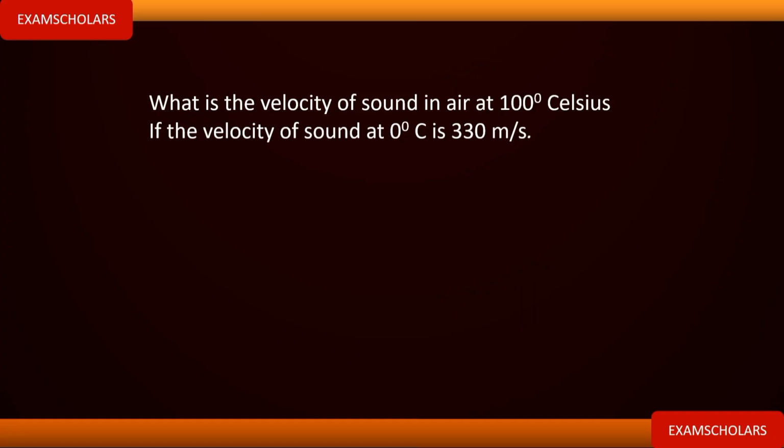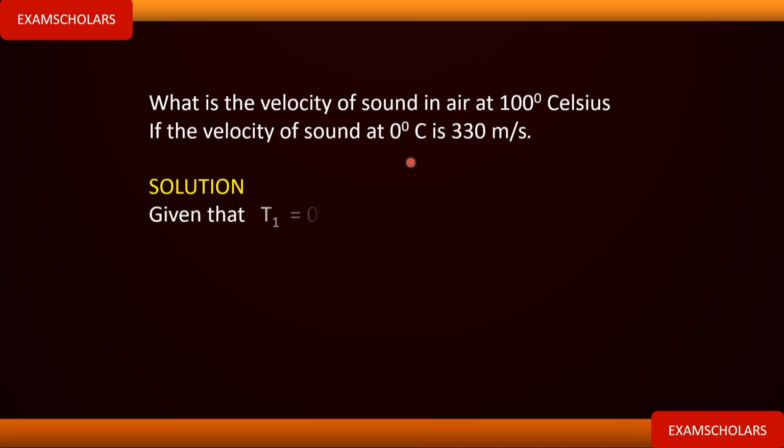What is the velocity of sound in air at 100 degrees Celsius if the velocity of sound at 0 degrees Celsius is 330 meters per second? Now let's see how to solve this. We can easily solve this using the relationship between the velocity of sound in air and the temperature. Recall that I've derived an expression for that, so that is what we are going to use to solve this question.